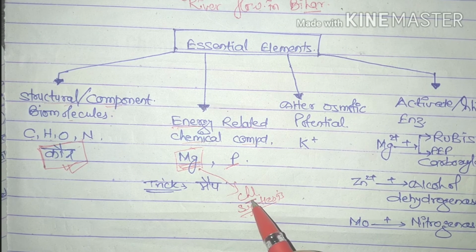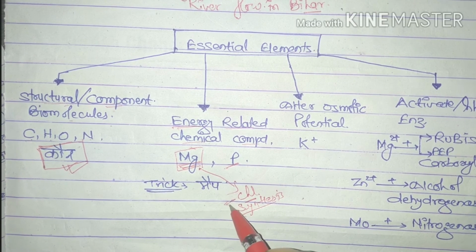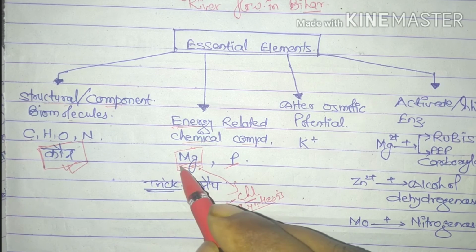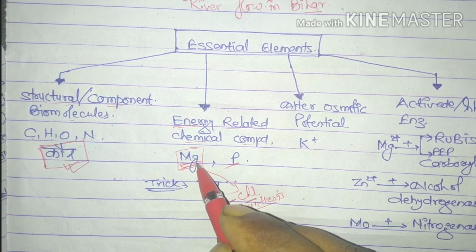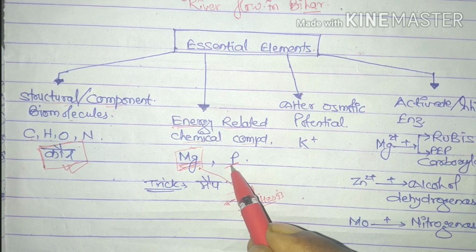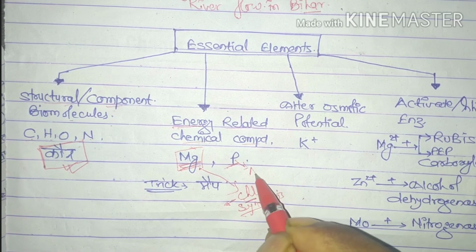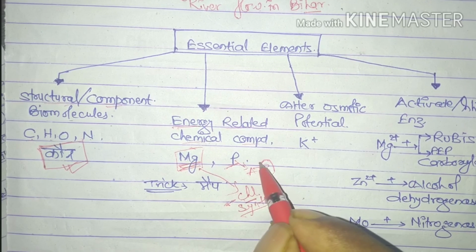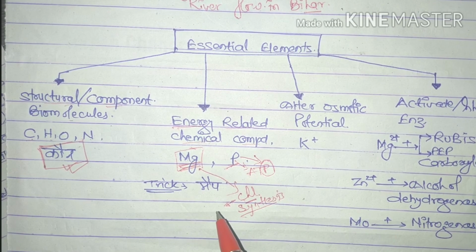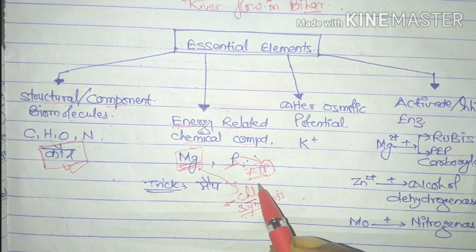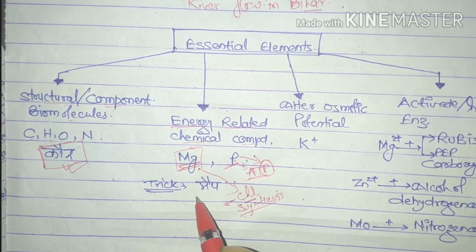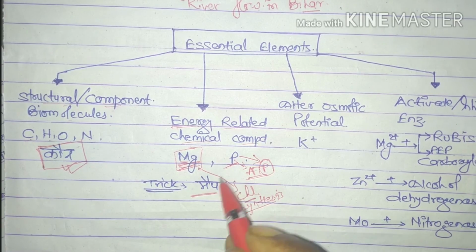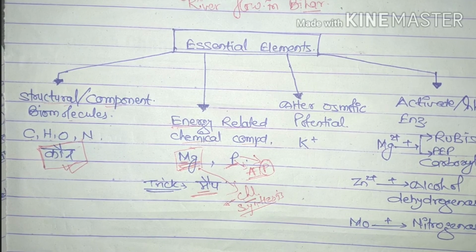So plants prepare their own food, and for that, chlorophyll molecules are very much essential, and for chlorophyll, magnesium is essential. The second compound is phosphorus. As we know, phosphorus contributes to ATP formation. So the trick is MAP: Mg, and P for phosphorus.